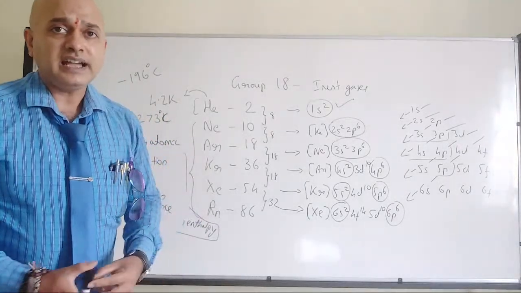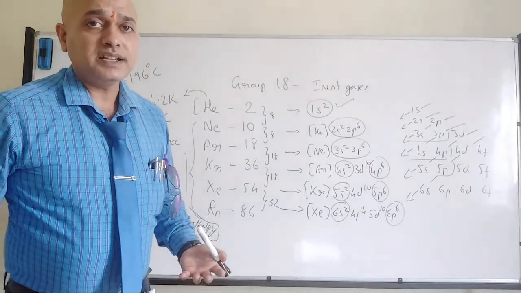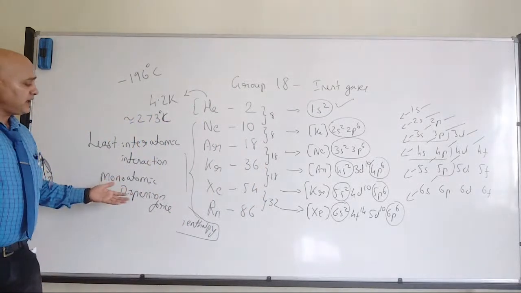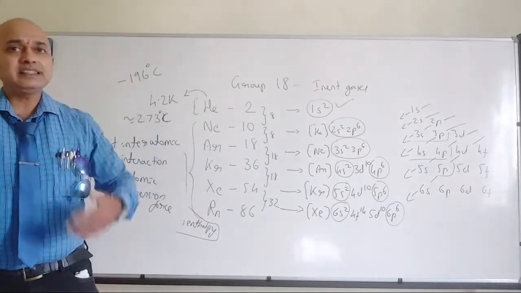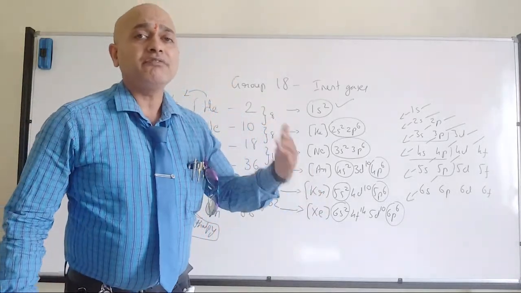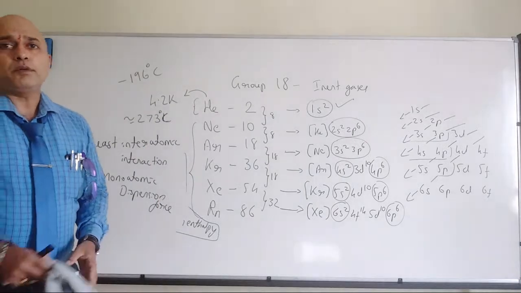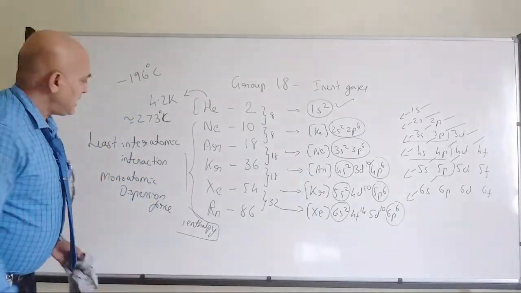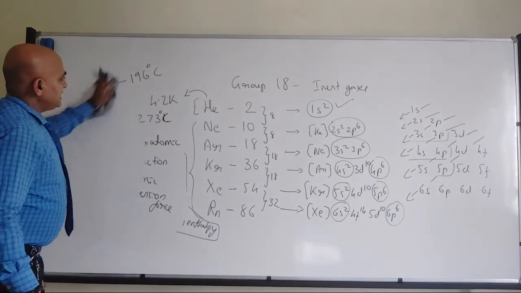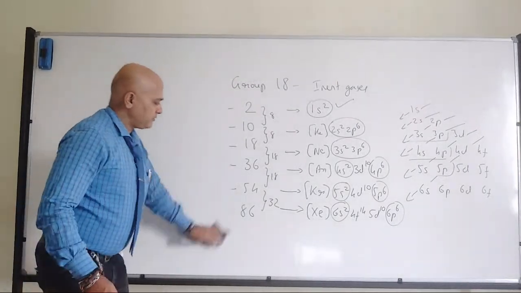So instead of writing that, you can tell that since they are present in monoatomic form, and since there will be least interaction, they will have low boiling point. You can even tell that also, because they will be present as a liquid at very, very low temperature, so definitely they should have the low boiling point, no doubt. But I want this particular word, interatomic interaction, least interatomic interaction, since they are in monoatomic form. Any doubts?